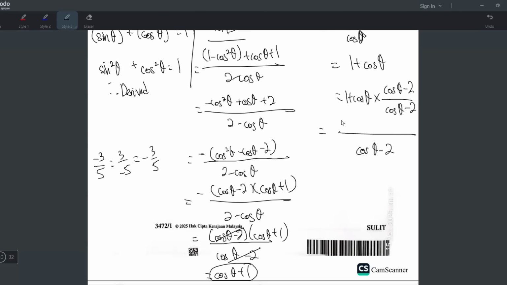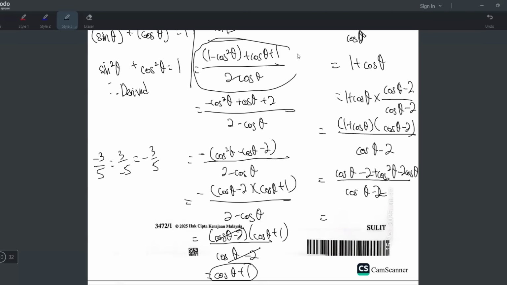So it becomes 1 plus cos theta, bracket, cos theta minus 2. I'm going to expand, and you already know what it will become because you saw it from here already. So 1 times cos theta is cos theta. 1 times negative 2 is negative 2. Cos times cos is plus cos square theta. Cos theta times negative 2 is negative 2 cos theta. Now we have to work towards this thing. So what I'm going to do here, the cos theta minus 2 cos theta can be combined.